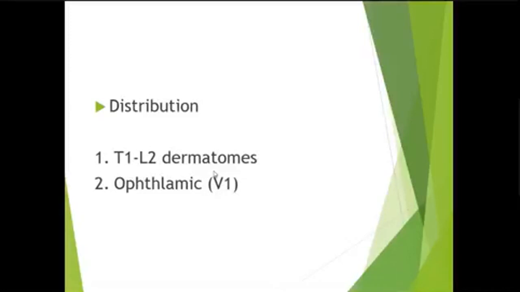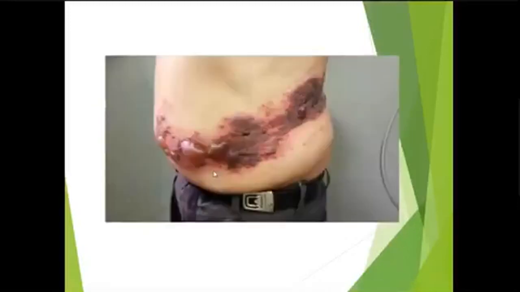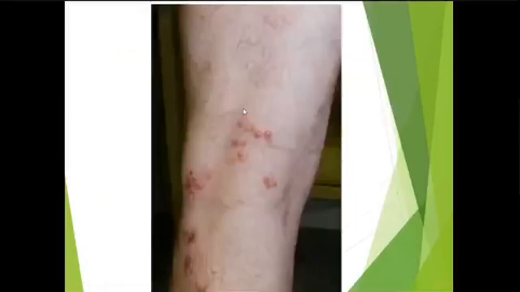The most common dermatomes are T1 to L2 dermatomes or the ophthalmic division of the trigeminal nerve. You see this is T10 involvement. You can see large blisters, vesicles, unilateral involvement, and involvement of one dermatome. This is also herpes zoster. You can see involvement of the ophthalmic division of the trigeminal nerve. And if there is eye involvement, it may be very painful and very severe.